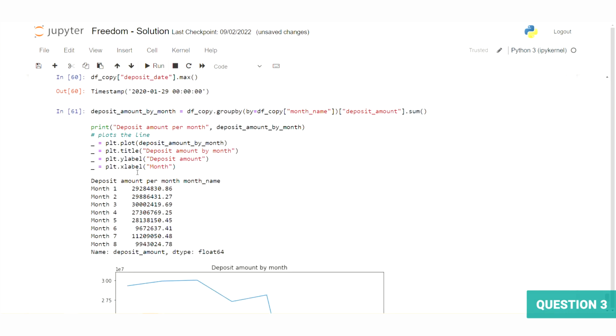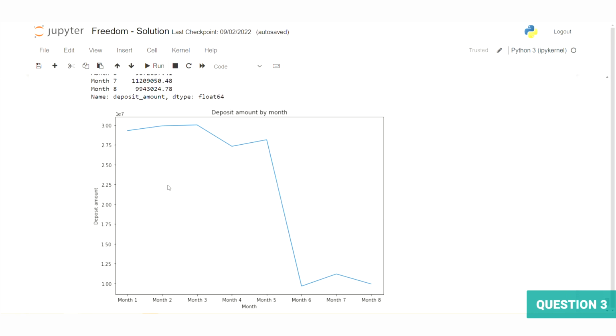All right, and then once again, we start with the first graph that we have been basing a lot of it on, the total deposit amount grouped by month name, and our result looks a bit weird. This is because we have no baseline data for months 6, 7, and 8, so we only have the data coming from our new customers. Let's remedy this by finding the average deposit amount from the previous months and adding it as a baseline to our 3 new months.